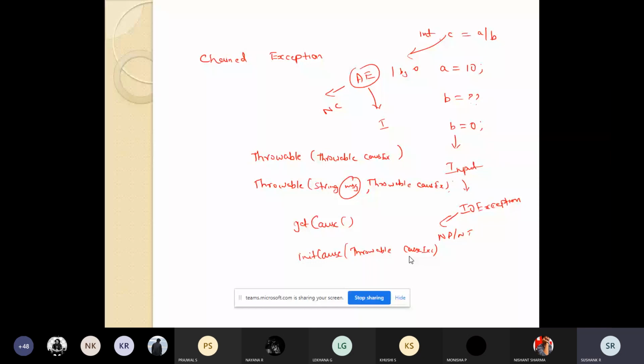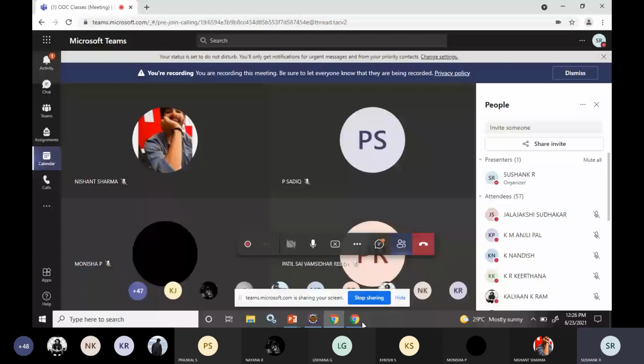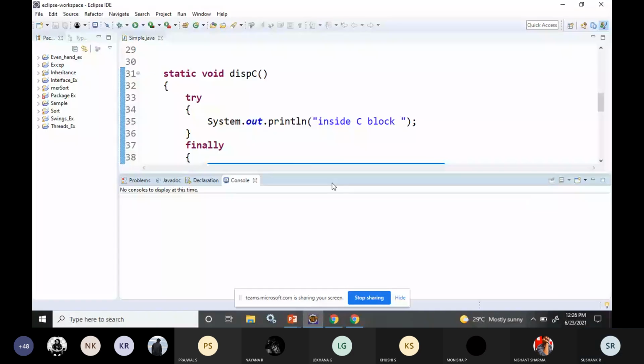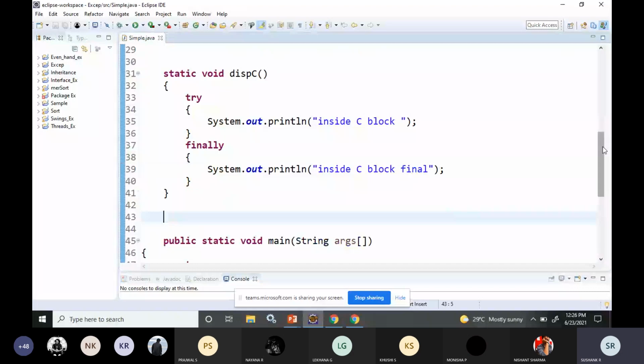Generally, chained exception is a feature which allows one exception to be associated with another exception. We will study this with a programming example. Now we have studied the theory behind it, so if we look into the programming, we will understand those two concepts. This is the same program, Simple.java. I will just start modifying it.